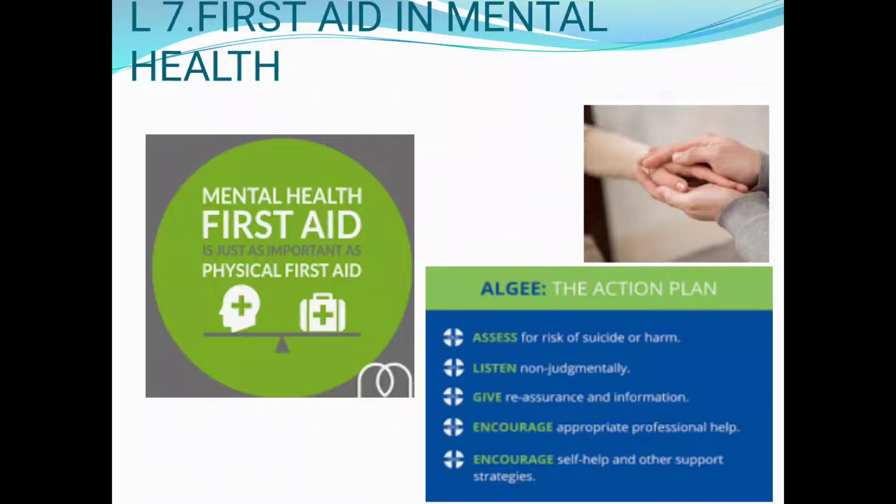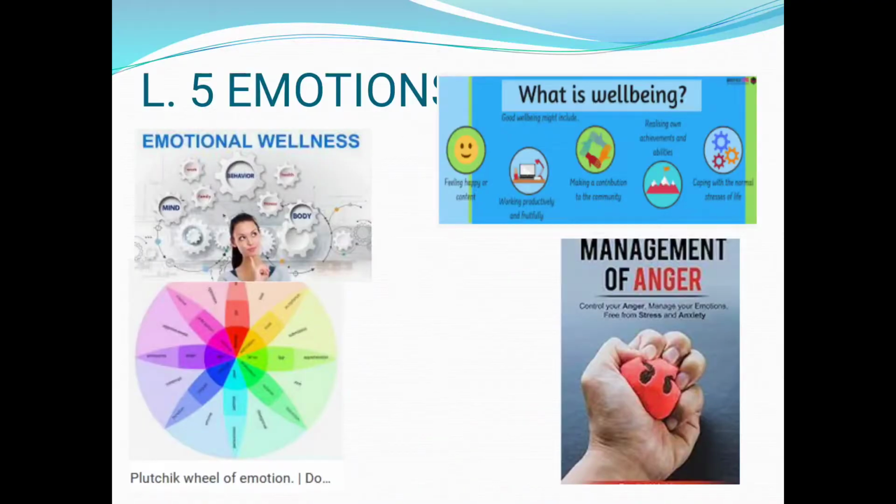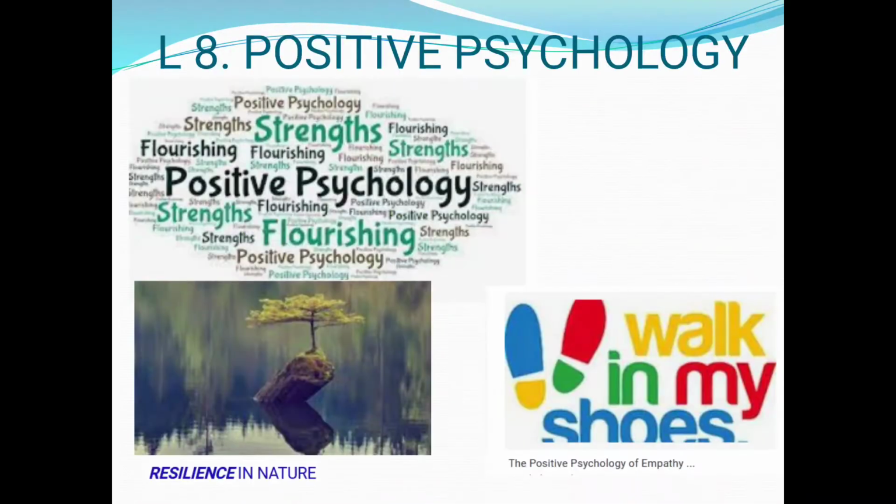Then also prepare the definitions of empathy and other concepts which are given below. Students, in case of positive psychology, small questions are asked, so you have to go through the entire lesson properly.